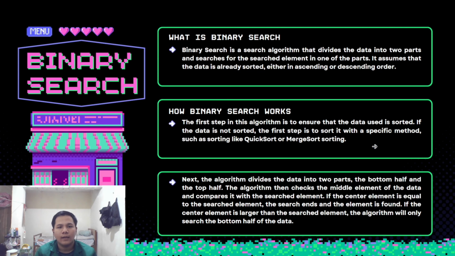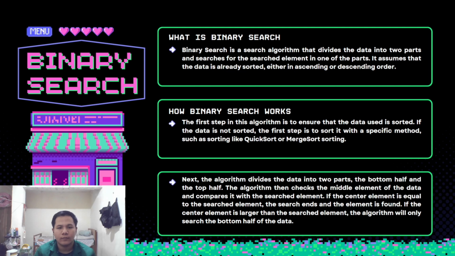Hello, my name is Zaki Pratama, so I will continue. The next material is binary search. What is binary search? Binary search is a search algorithm that divides the data into two parts and searches for the search element in one of the parts. It assumes that the data is already sorted, either in ascending or descending order.